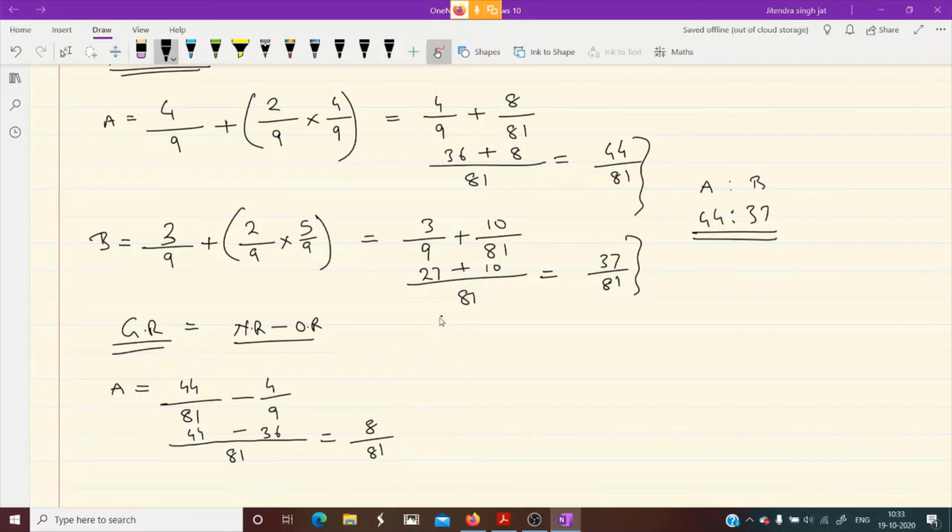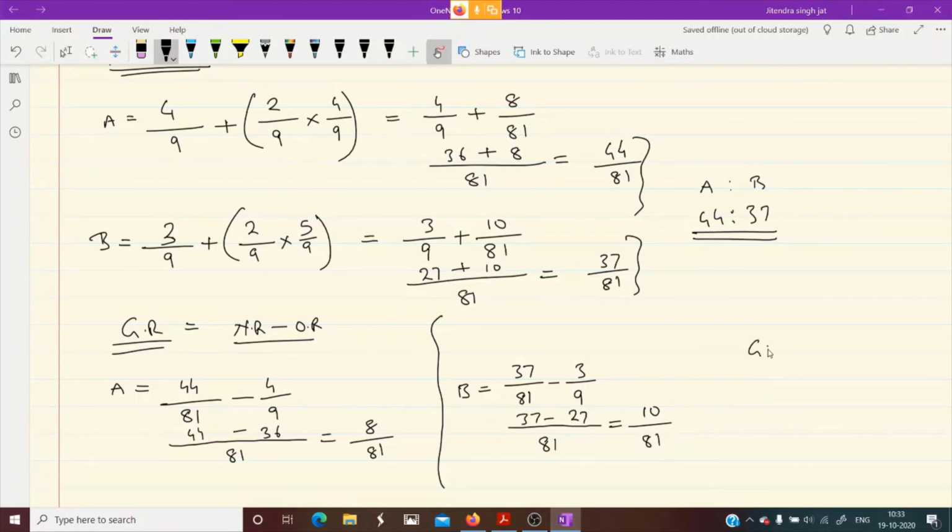Let us calculate for B also. What is B's new share? 37 by 81 minus what is B's old share? 3 by 9. Let us calculate 81, 37, 9 9 ja 81, 9 3 ja 27. So it would be 10 by 81.